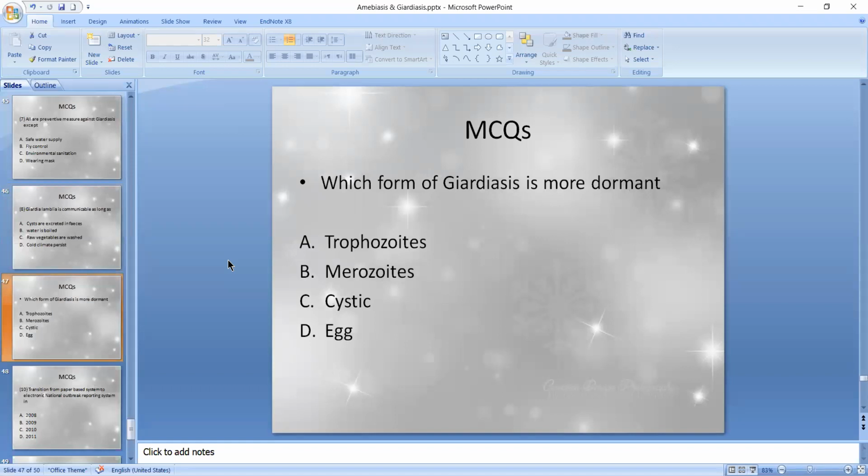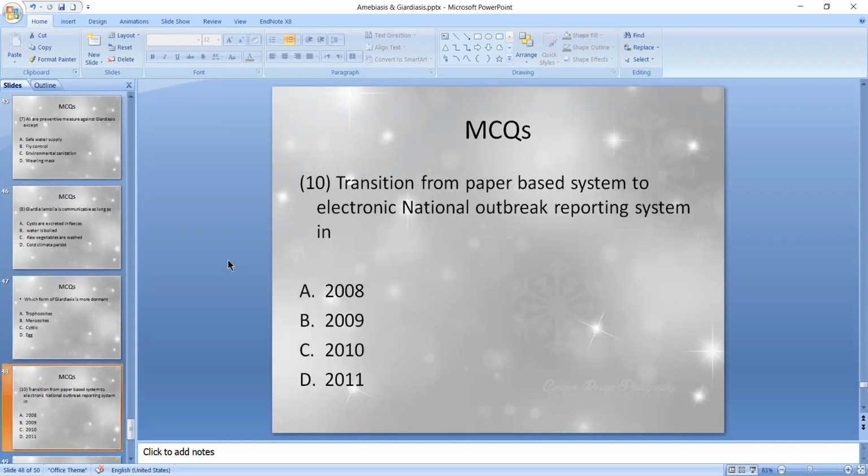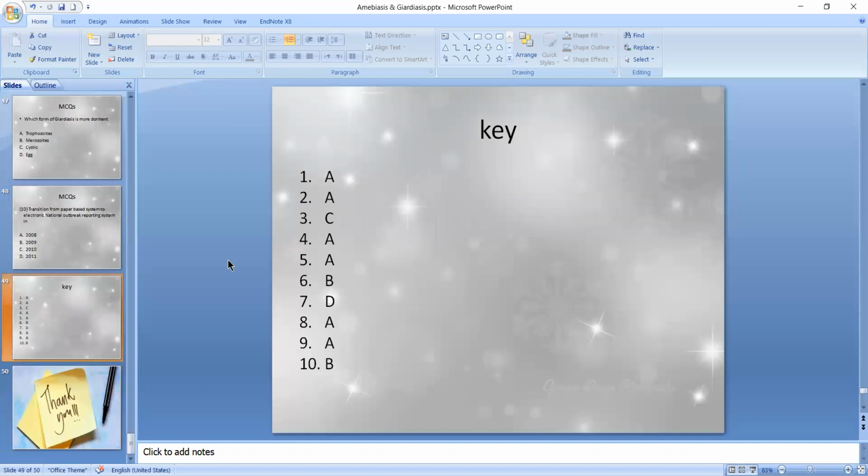Which form of giardiasis is more dormant? The trophozoite form? No, it's C, the cystic form. Transition from paper-based system to electronic: 2009 is the correct answer. This is the key of MCQs.